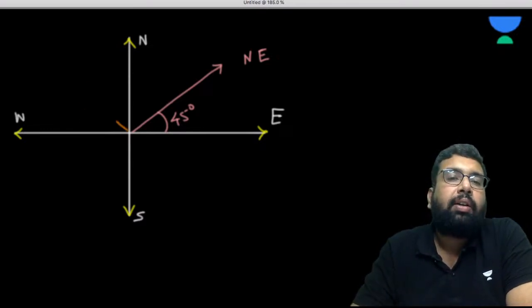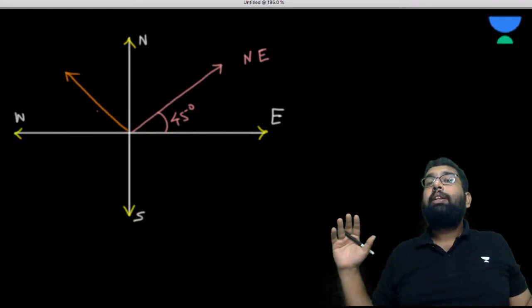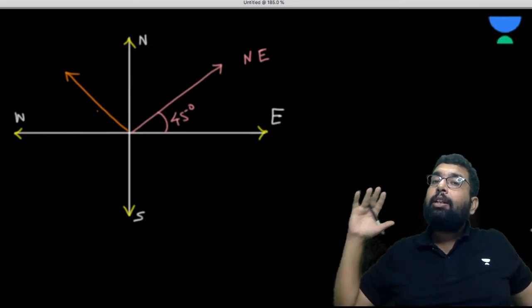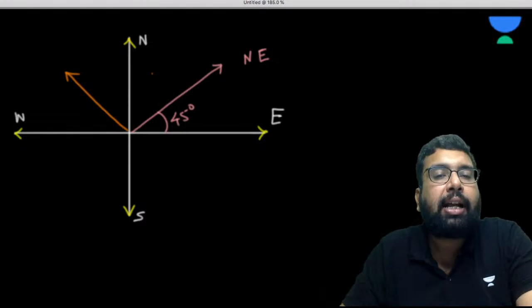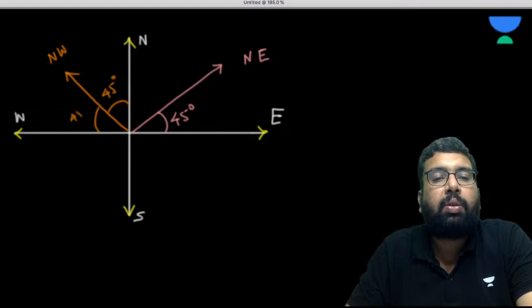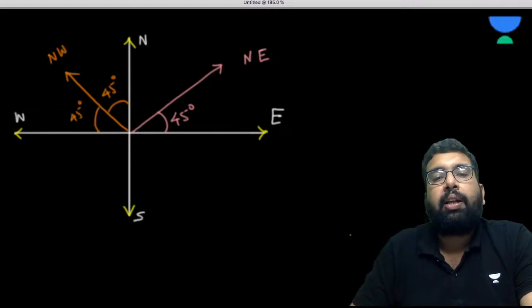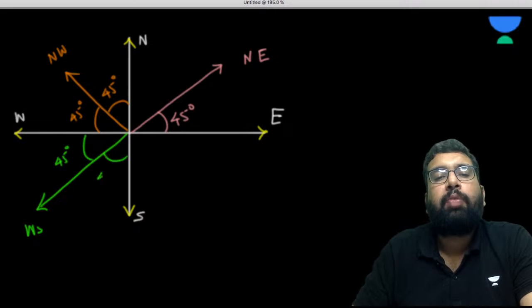Similarly, if you are given that some vector is in northwest direction, that means the vector is exactly between the north direction and west direction. It means this is going to be 45 degree and this is also going to be 45 degree. Now similarly here, this is west and south direction, so it will become 45 degree. This is also going to become 45 degree.